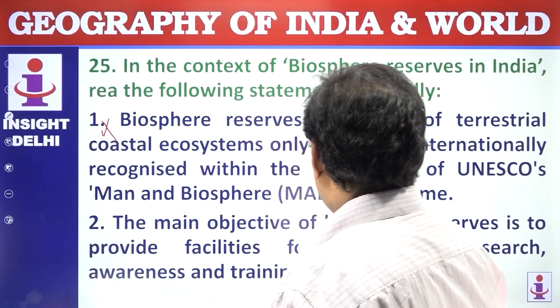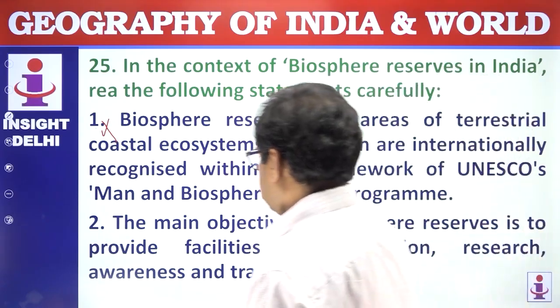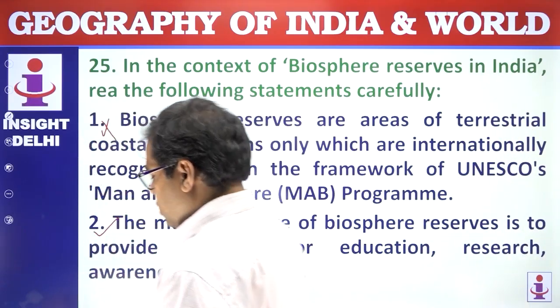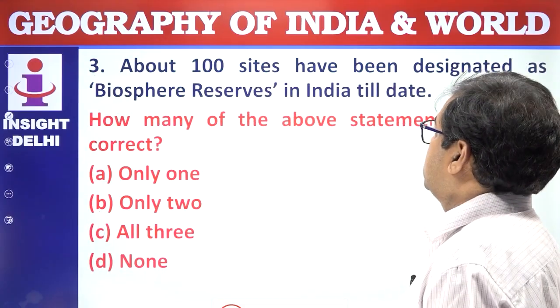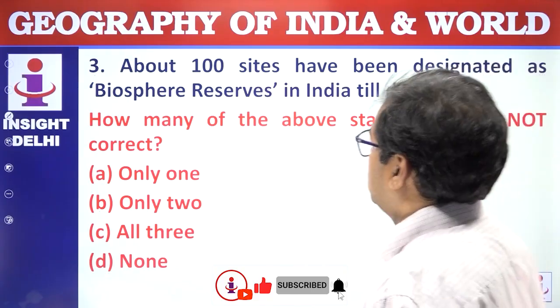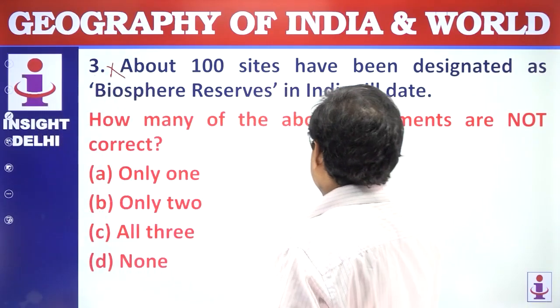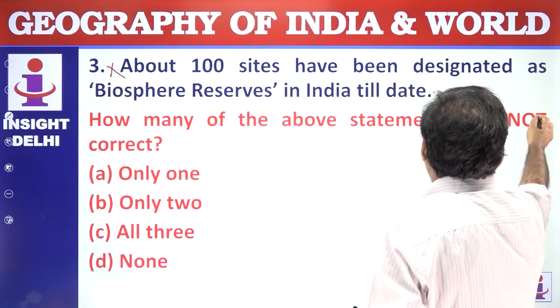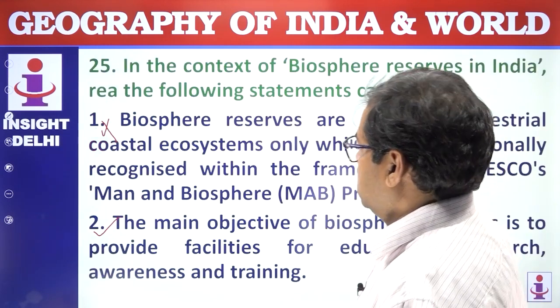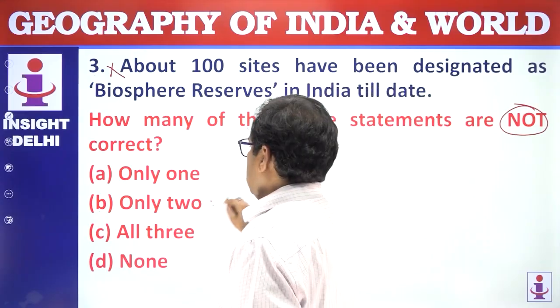Next, the main objective of the Biosphere Reserve is to provide the facilities for education, research, awareness and training. This is correct. About 100 sites have been designated as the Biosphere Reserves of India till date. No, it is not 100. There are about 78. How many of these above statements are not correct? Not correct statements are 1 and 3. Only 2. Answer is B.